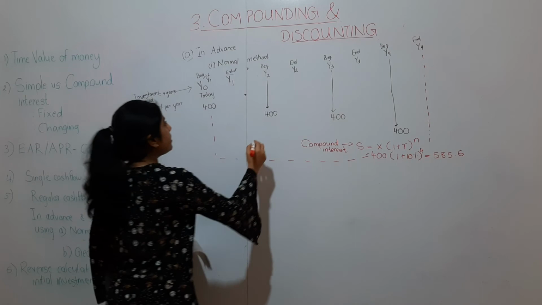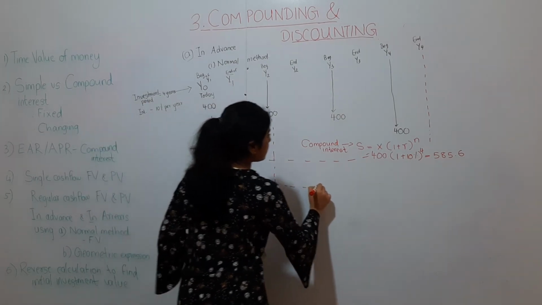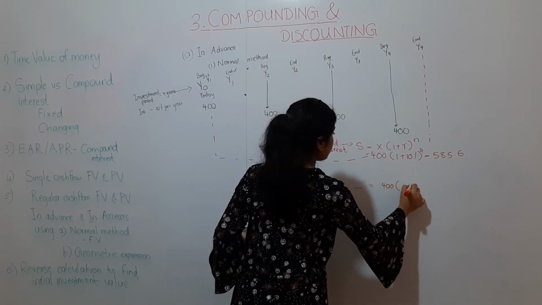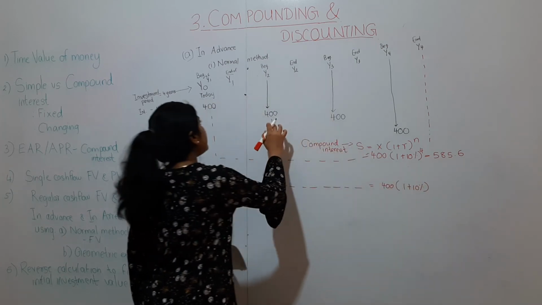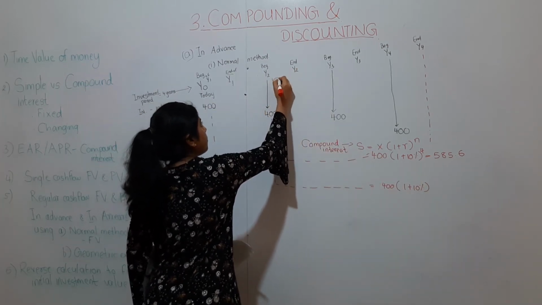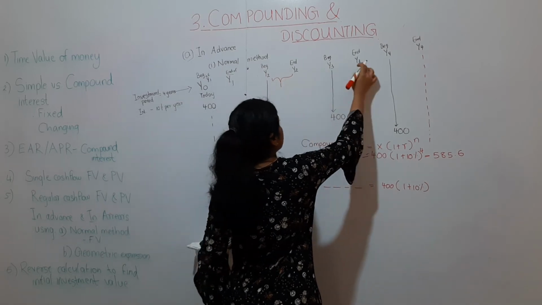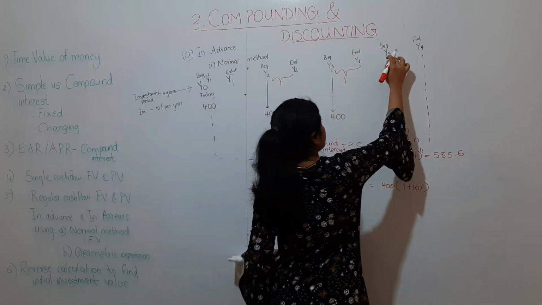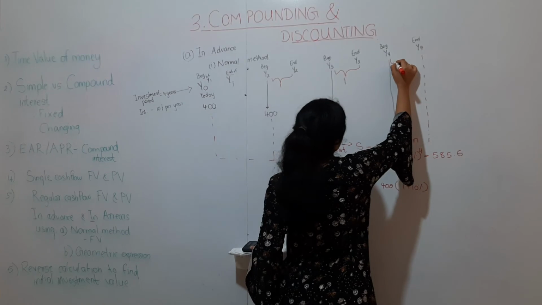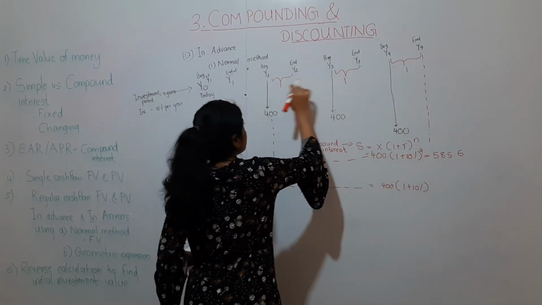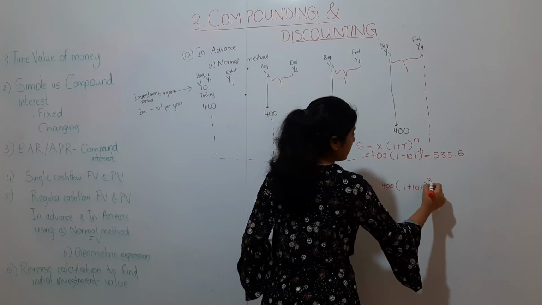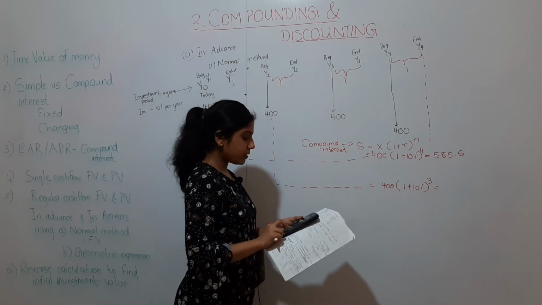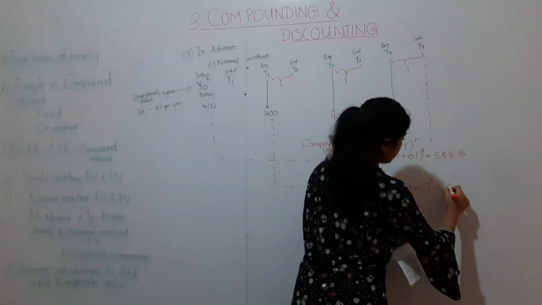Next, year 2's item. Same compound interest formula. 400 multiplied by 1 plus 10% to the power. How many years it is there? It is there for 1, and then beginning of year 3 to end of year 3 is 2. So this is another 1. And beginning of year 4 to end of year 4, it is another 1. 1, 2, 3. So it's there for 3 years in the pension fund. So it will be 1.1 to the power 3 multiplied by 400, 532.4.